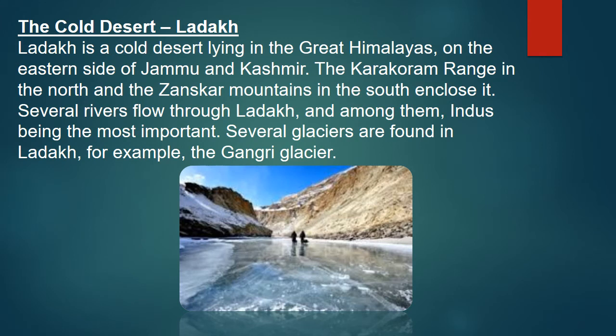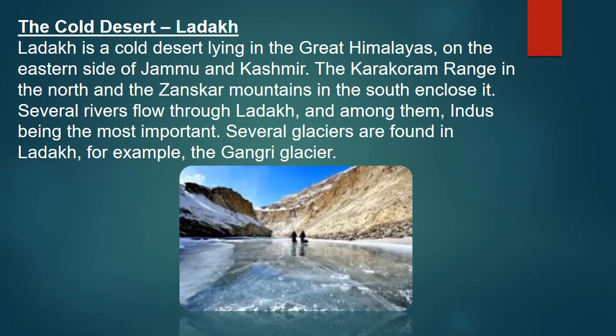Now we are going to see about the cold desert, Ladakh. Ladakh is in India. Ladakh is the cold desert lying in the Great Himalayas on the eastern side of Jammu and Kashmir. The Karakoram range in the north and the Zanskar mountains in the south enclose the place. Several rivers flow through Ladakh, Indus being the most important, and we can find many glaciers. Among them one famous one is the Gangri Glacier. Glacier, you know, right?